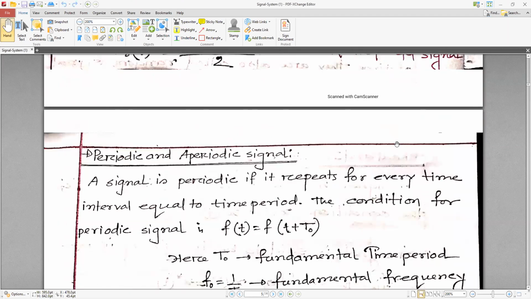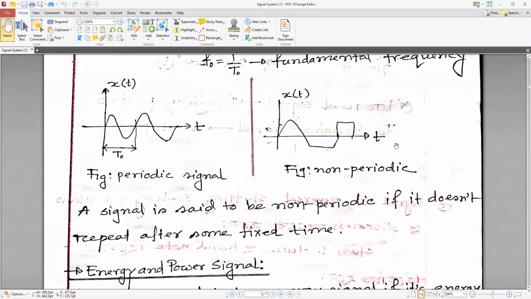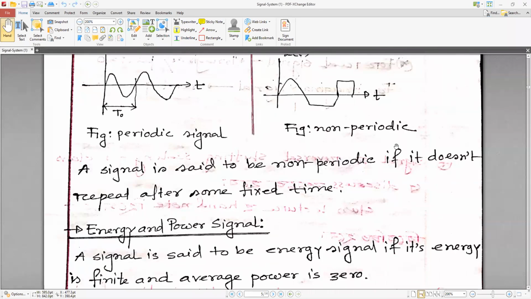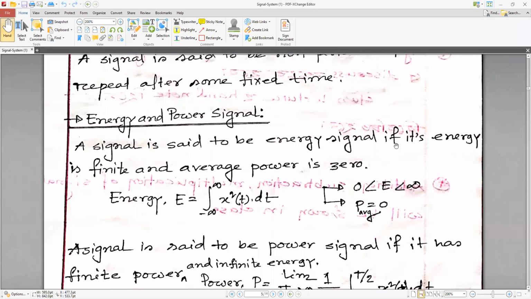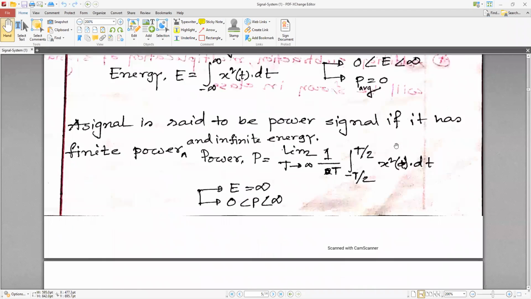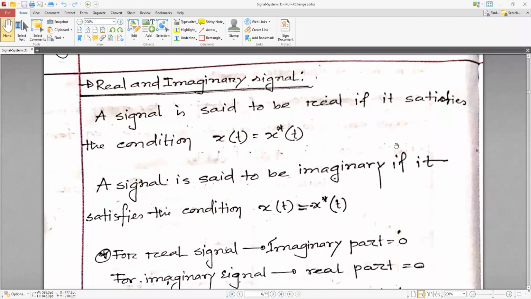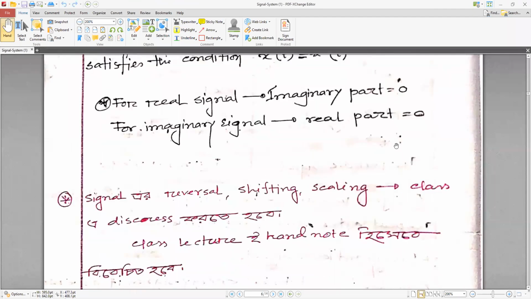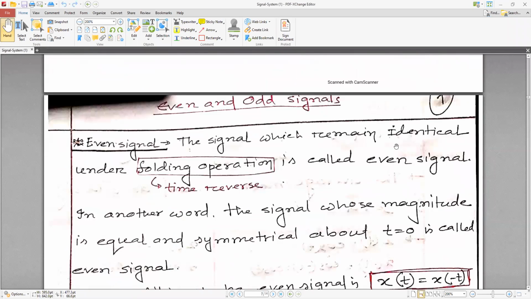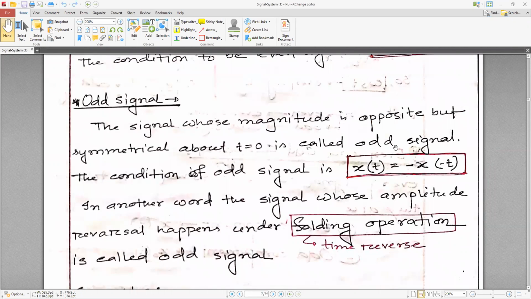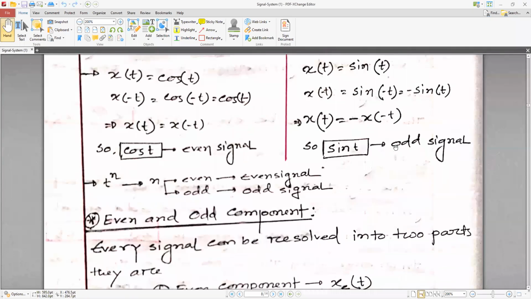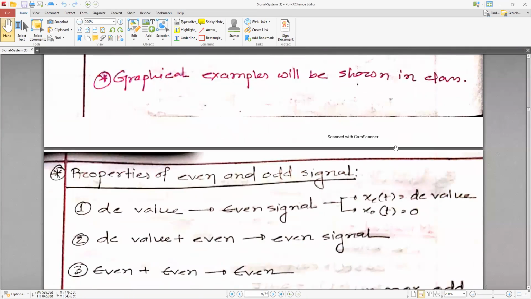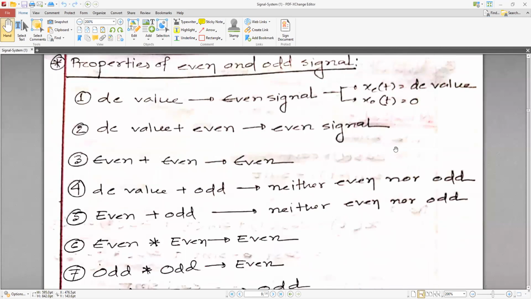Periodic and aperiodic signals are there also. Energy and power signals are also there. Real and imaginary signals are there, and even and odd signals are there. Some examples are also given. We have completed all the properties, even the non-signal properties.